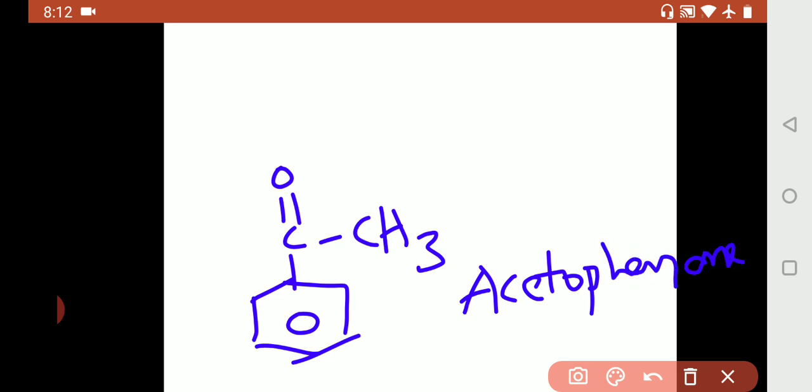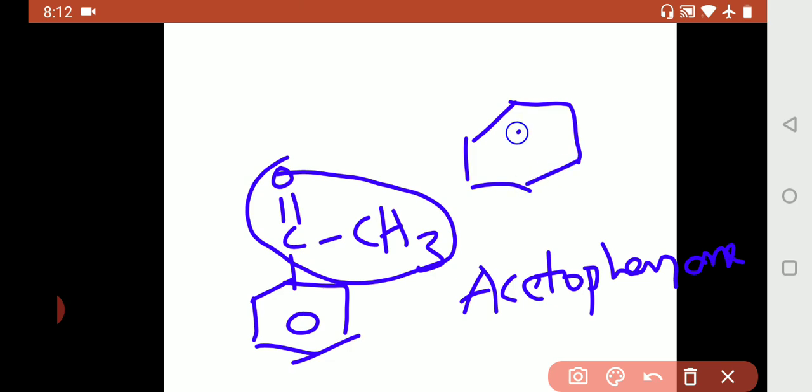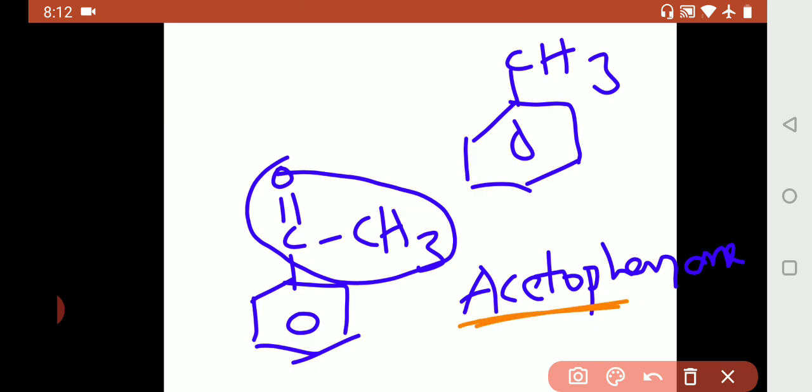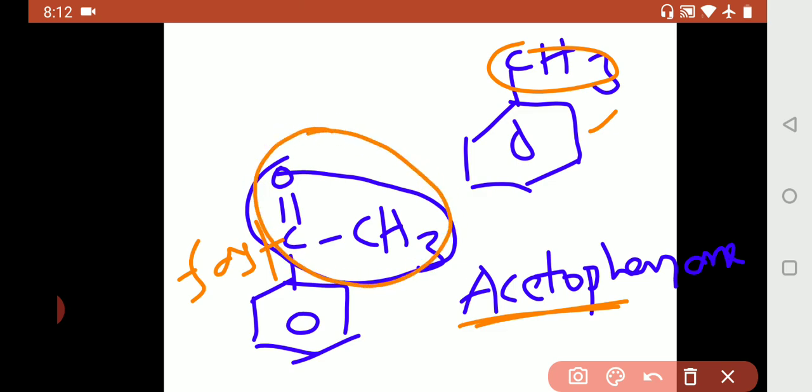Now this acetophenone, the size of the alkyl group is bigger when compared to toluene. Out of these two, which will undergo oxidation fast? Acetophenone will undergo oxidation faster when compared to toluene. So the observation to be noted is, as the size of the alkyl group increases, the oxidation becomes fast. This is the meaning of the second point. Now coming to the third point. What was the third point?